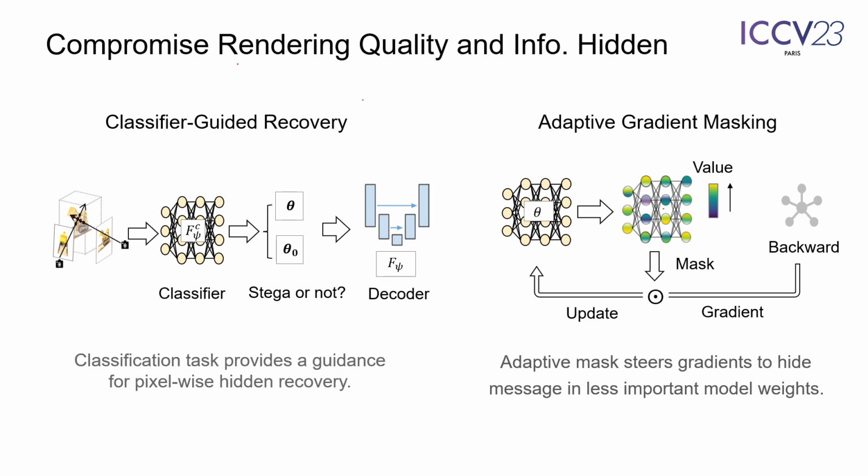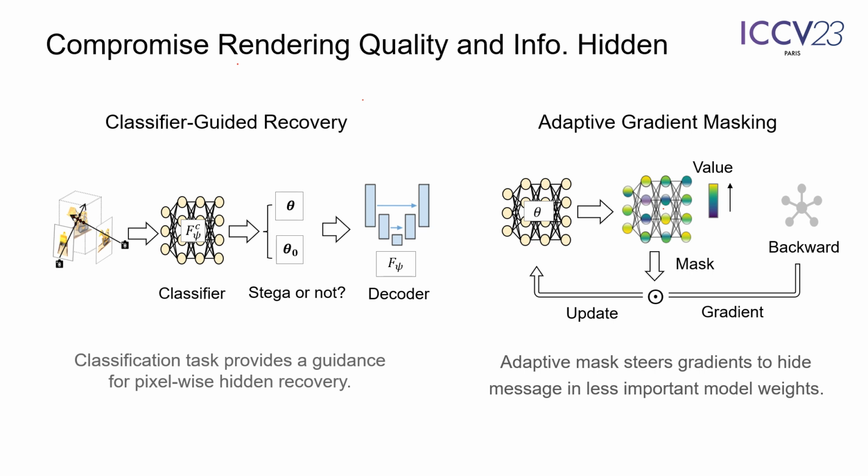To further improve the trade-off between hidden message and preserving rendering quality, we present two novel designs from different perspectives. The first is classifier-guided recovery to improve recovery results of the hidden message. The insight is that accurately recovering all the pixels may be challenging for a decoder. So we introduce an easier task of classifying the model source of renderings and take it as extra guidance input to the decoder.